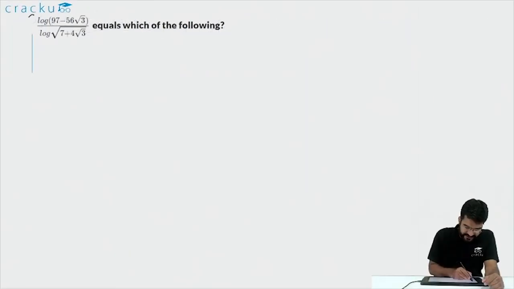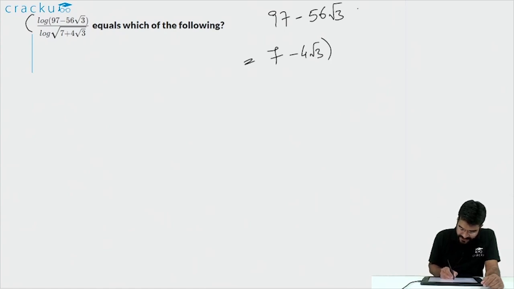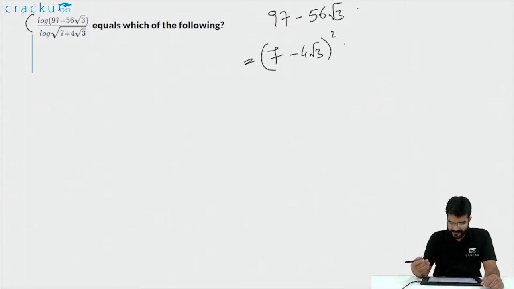In this question, a logarithm is given: log of 97 minus 56 root 3 divided by log of square root of 7 plus 4 root 3. It looks complex at first glance, but once you identify that 97 minus 56 root 3 is actually equal to 7 minus 4 root 3 whole square, it becomes very easy. Why would you identify this? Because you should first look at 97 and know that 97 is equal to 49 plus 48. And if you look at the denominator, it is 7 plus 4 root 3, so you should try to simplify the numerator in terms of 7 and 4 root 3.